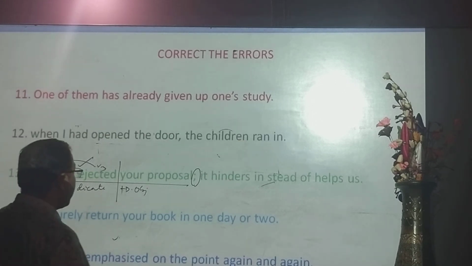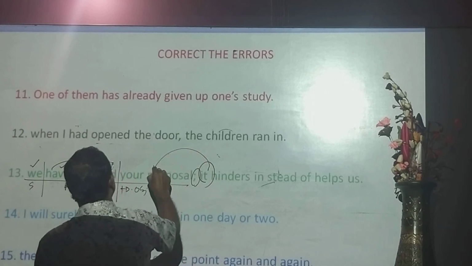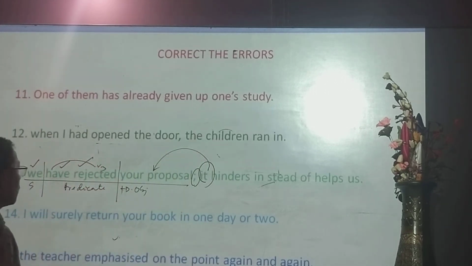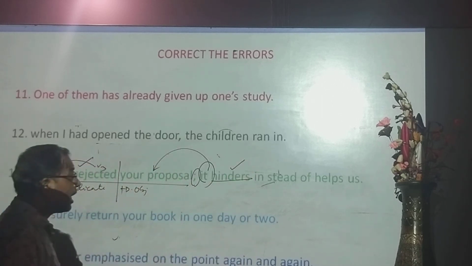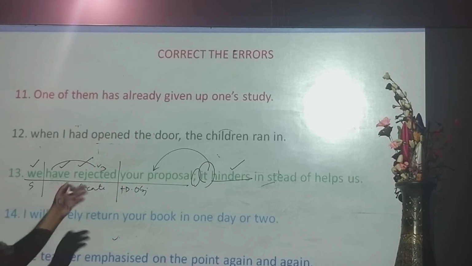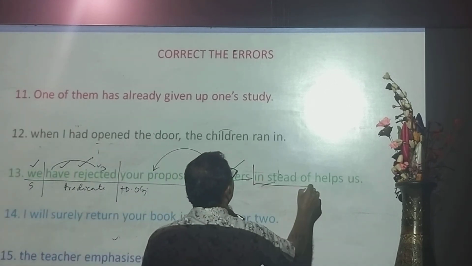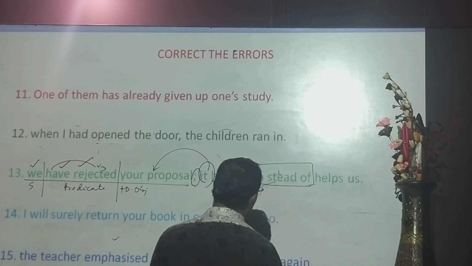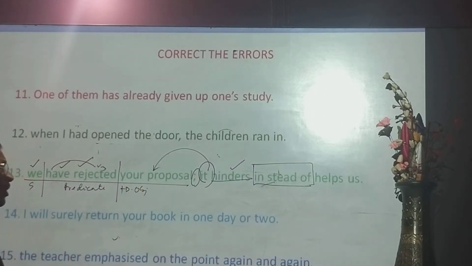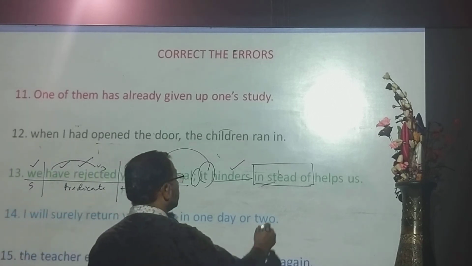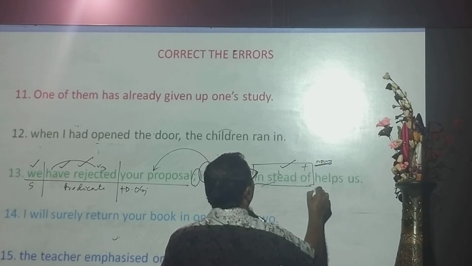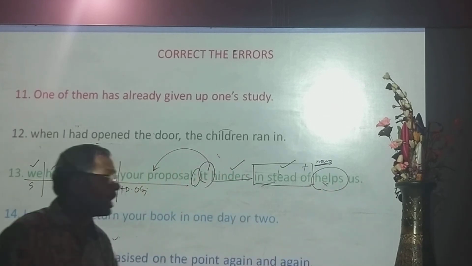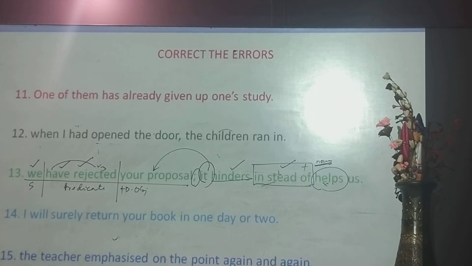It hinders, and the pronoun it stands for the proposal. It hinders. Okay, it is present. It hinders instead of helps us. Okay, instead of is a preposition. You know, a preposition is followed by a noun, and helps is not a noun.